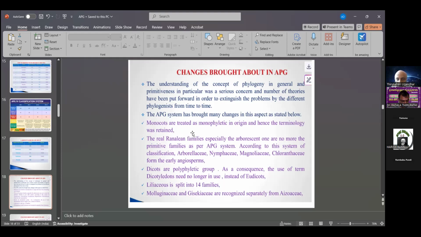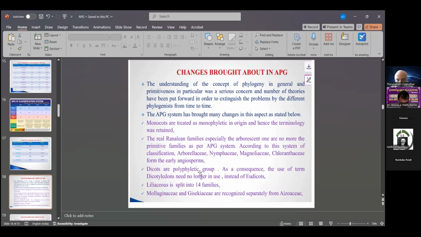First, monocots are treated as monophyletic in origin, and hence the terminology was retained. The real Ranunculean families are no more in the primitive families.